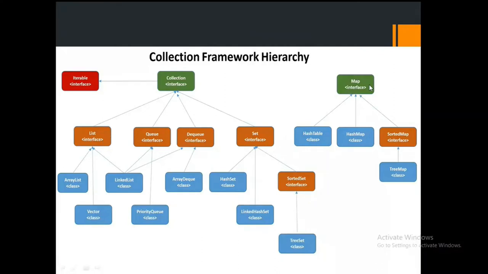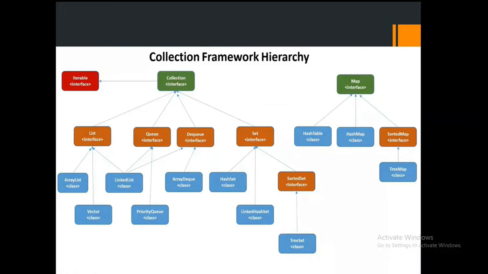The map interface has different classes like HashTable and HashMap. They will ask you what the difference between HashTable and HashMap is. What is the difference between ArrayList and LinkedList? Which one is faster? You will get these kinds of questions especially in interviews. So for that reason you have to understand each and every topic very clearly.